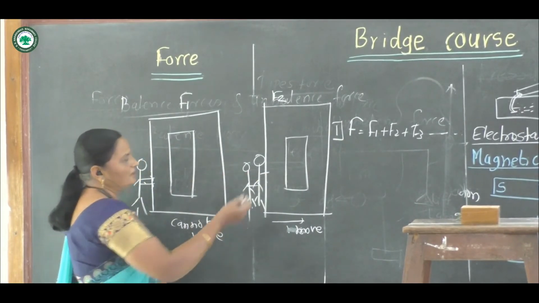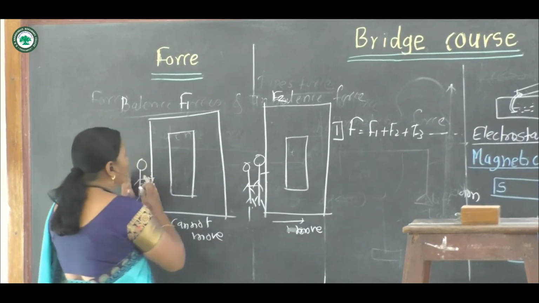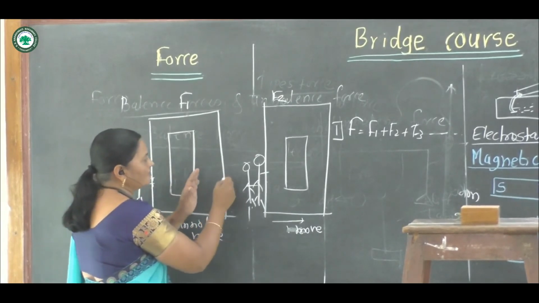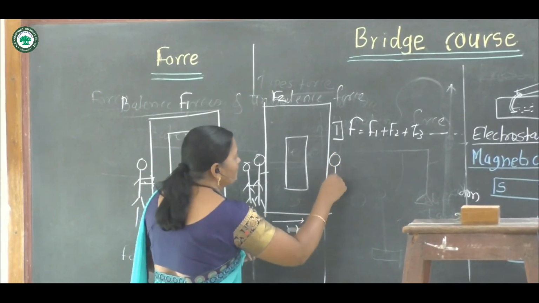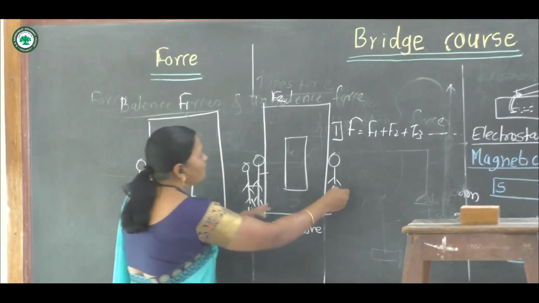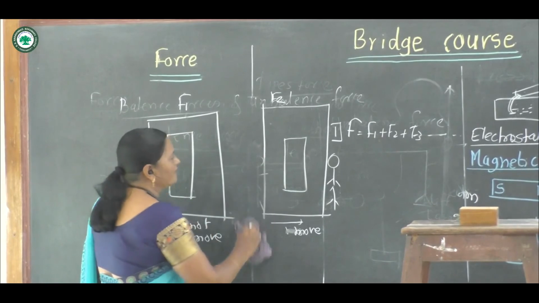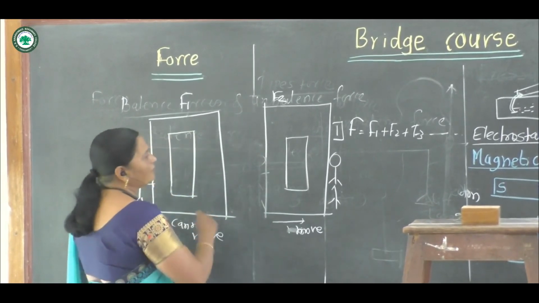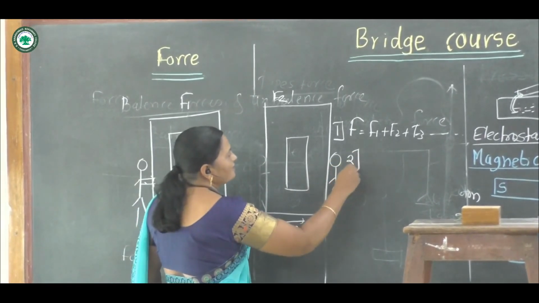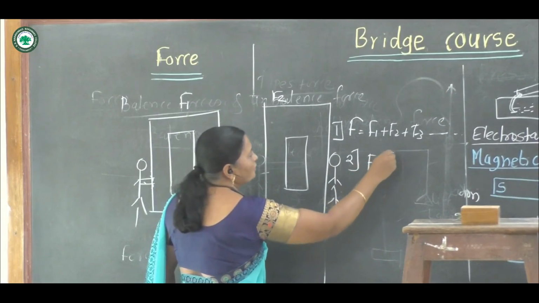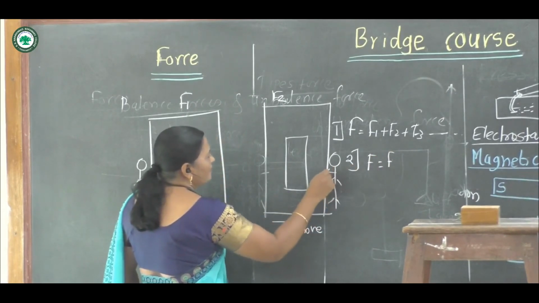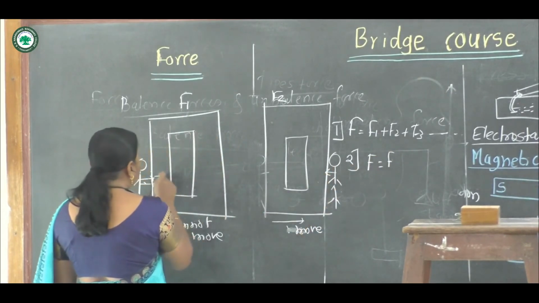Now suppose one person is pushing this cupboard from this side and another person is pushing this cupboard from the opposite side. In this case, the resultant force F is equal to, now in this case the forces are opposite.